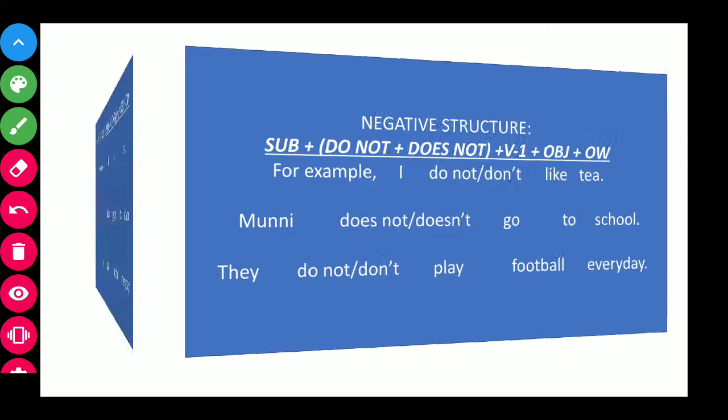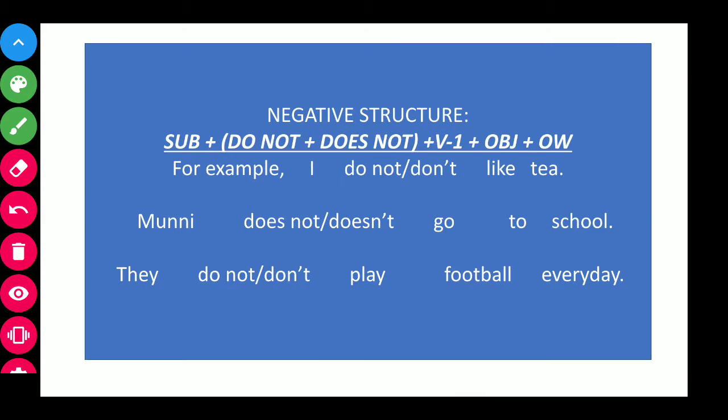Now let's see the negative structure, how to make a negative sentence in the simple present tense. Subject plus do not or does not plus V1 plus object plus other word.